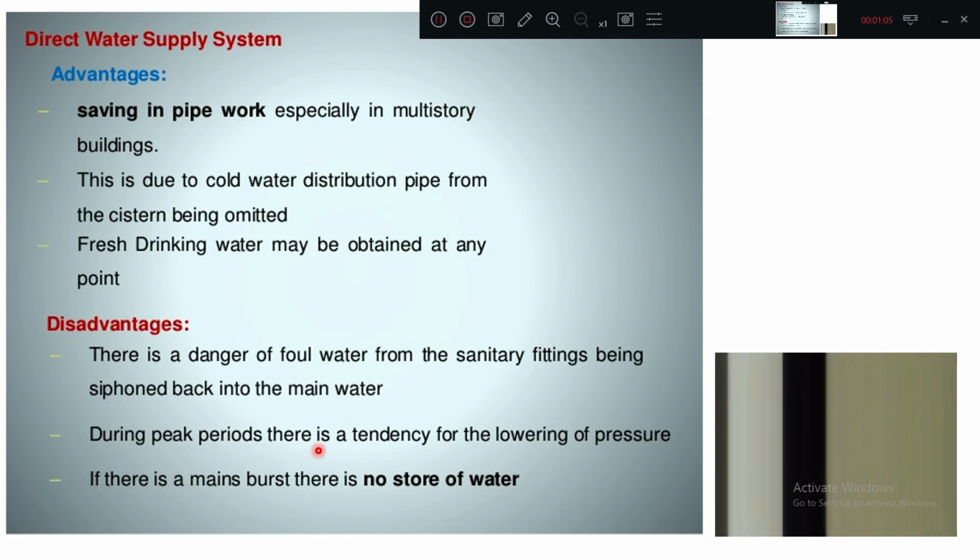During the peak periods, there is a tendency of lowering the pressure. Means what? During the morning hours, all persons will use water, no? So at that time the pressure in the pipe may get reduced.